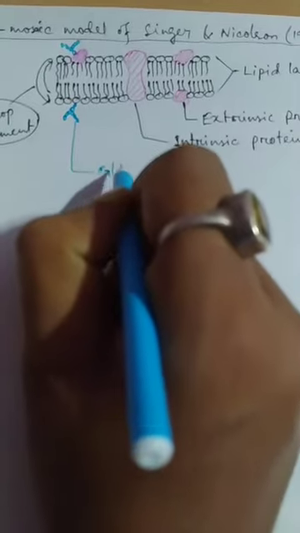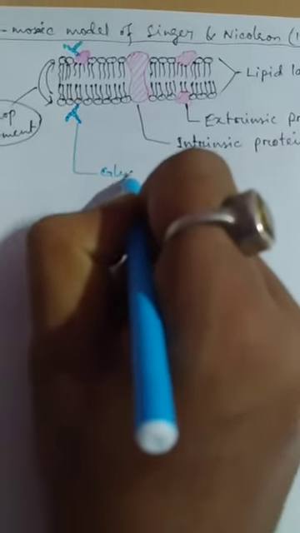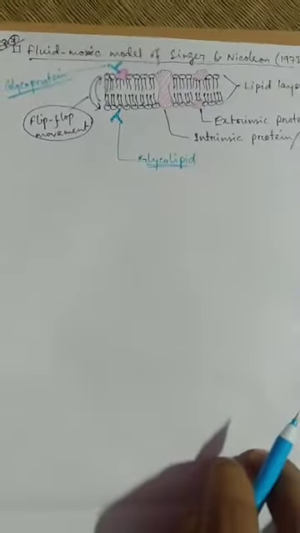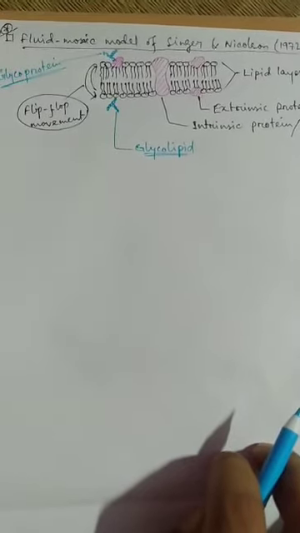If the carbohydrate is attached with the lipid molecule, then it is called glycolipid. If the carbohydrate is attached with the protein, then it is called glycoprotein. Okay, so this is the carbohydrate present in the cell membrane.